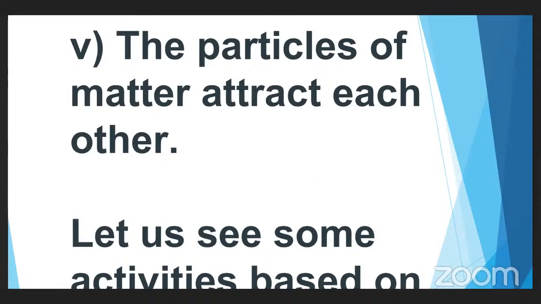So these are the main properties of the matter based on the physical state. So these properties are very important, children. Why? Because these properties are very important to classify the matter into solids, liquids, and then gases.